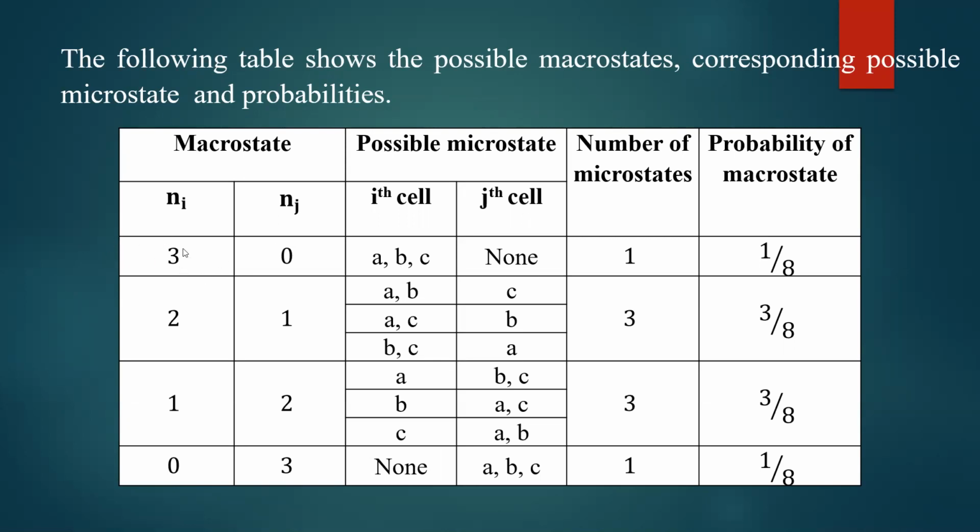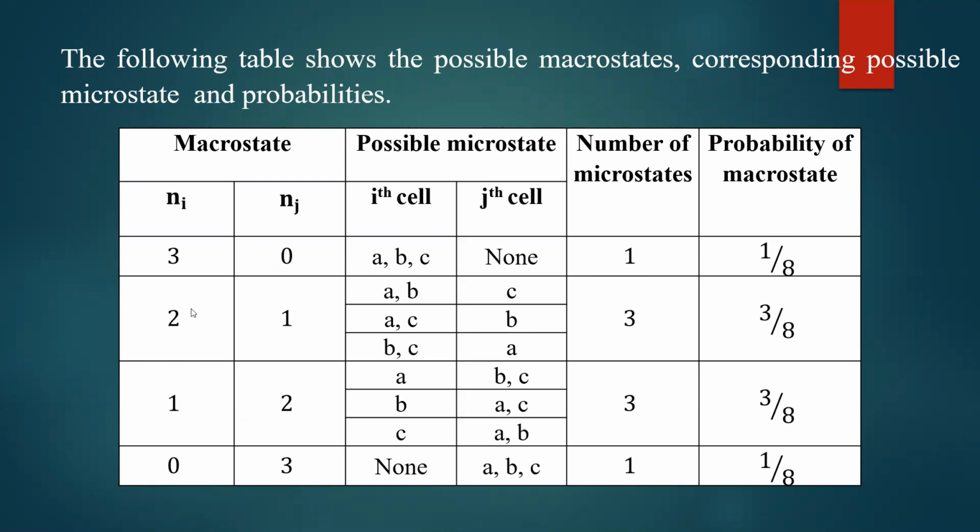First possibility is all 3 particles are in the ith cell, no particle in the jth cell. What are the different possibilities? So possible microstate is only one. All particles are in the ith cell means all ABC are in the ith cell. There are no particles in the jth cell. No other combination is possible. So how many microstates are possible? Only one microstate is possible. And we'll look at this last column at the end. Okay. Let us consider the second case.